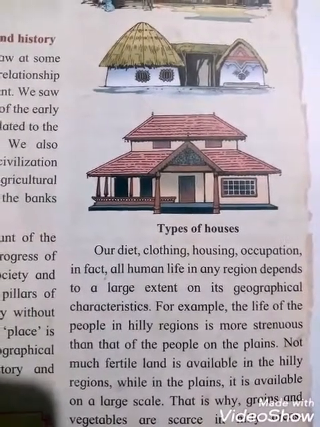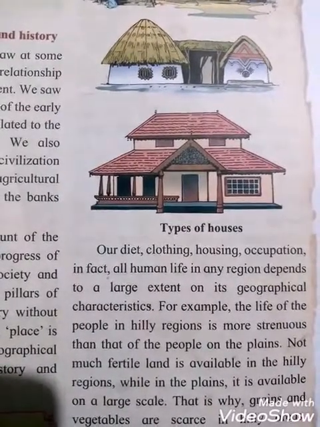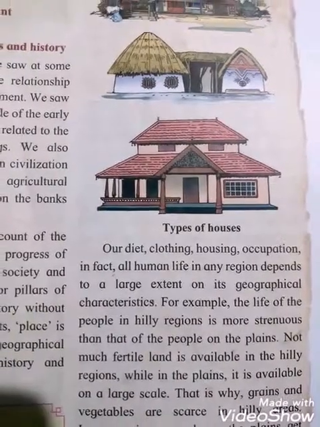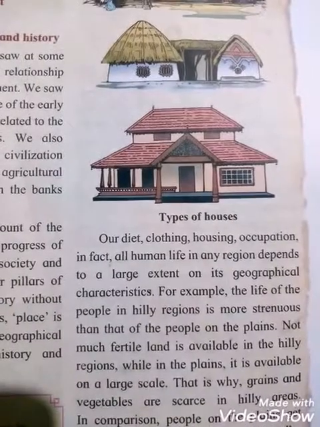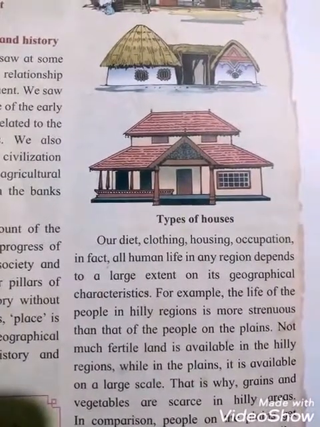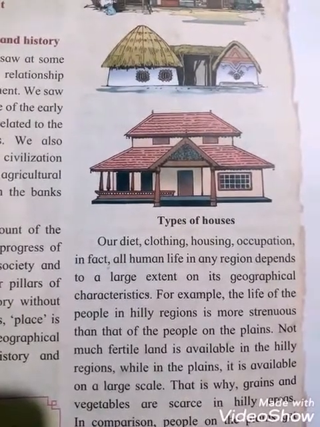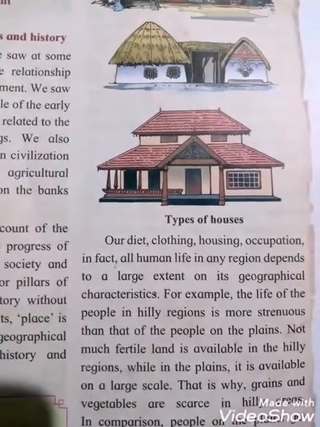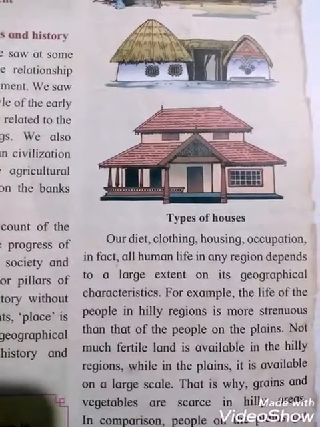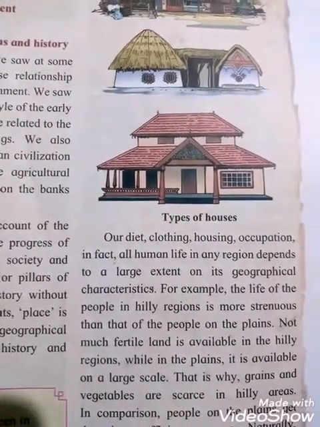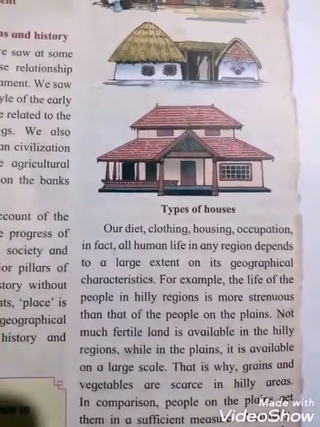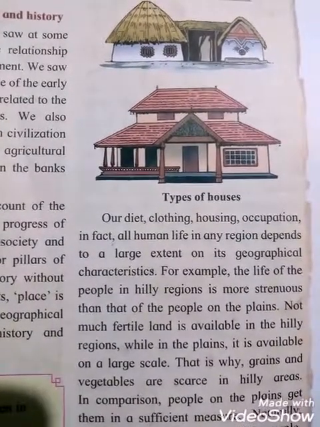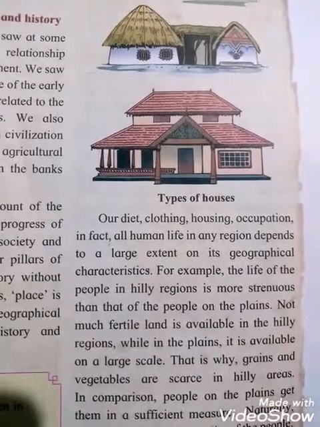Because in hilly regions there is not much fertile land, and you can't grow agriculture. So the life of the people in hilly regions is more strenuous than that of the people in the plain areas, where fertile land is available on a large scale. If we compare, in hilly regions we are not getting fertile lands, but in the plain areas we can get them.